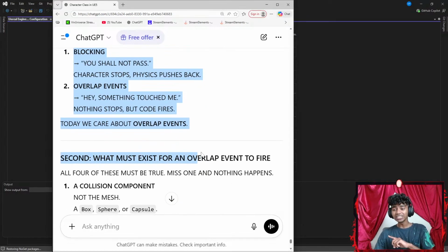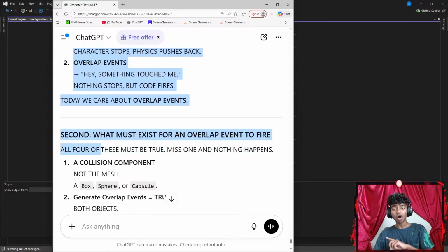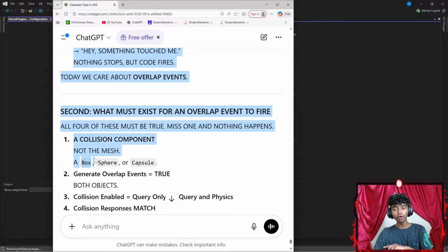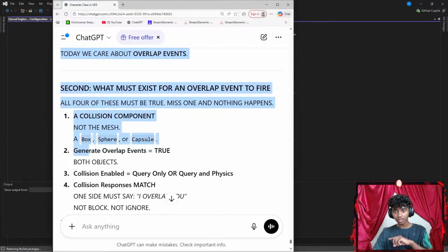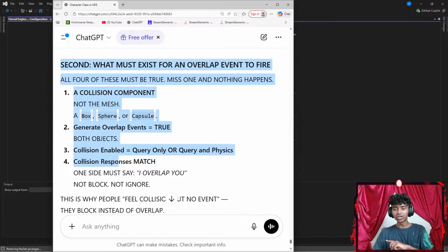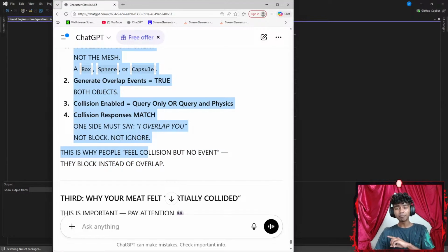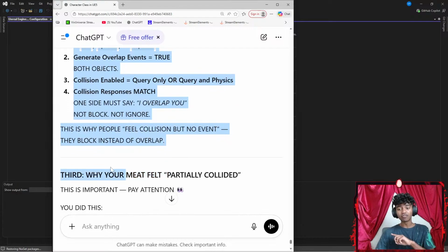Second, what must exist for an overlap event to fire? All 4 of these must be true. Miss one and nothing happens. A collision component, not the mesh. A box, a sphere, or a capsule. I see. Okay, generate overlap events, true. Both objects collision enabled, query only, or query and physics. Okay, this was the part that I couldn't enable. Collision responses match. One side must say I overlap you, not block, not ignore. This is why people feel collision but get no events. They block instead of overlap.